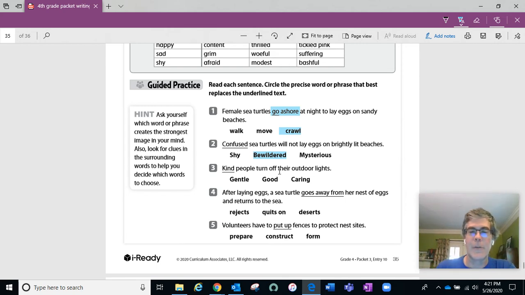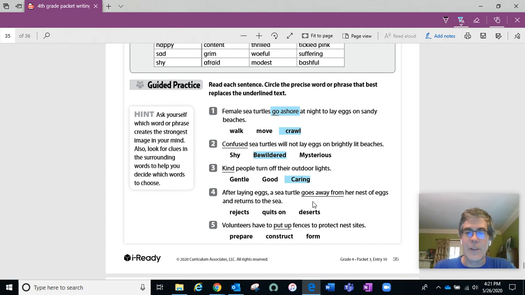Kind people turn off their outdoor lights. Gentle, good, caring, those are all examples of being kind. Caring is the one that best fits that sentence, because it's not them acting gently towards the sea turtles. It's not them necessarily being good, but it shows that they care about the sea turtles. They don't want them to be bewildered by the light on the beach.